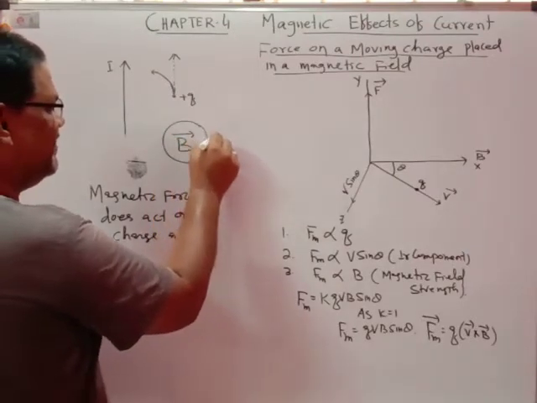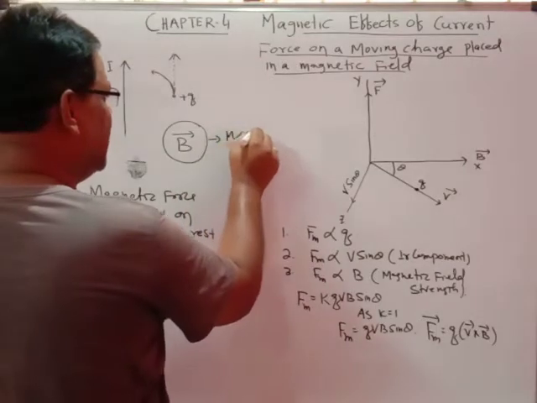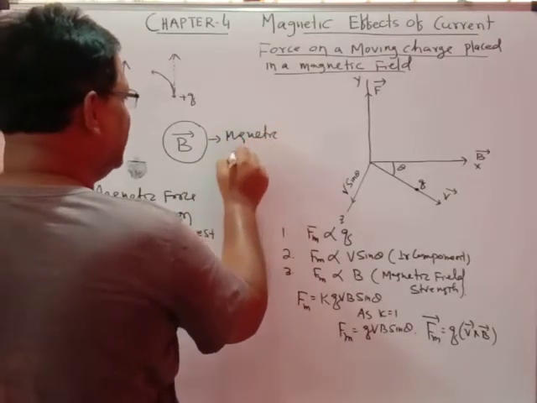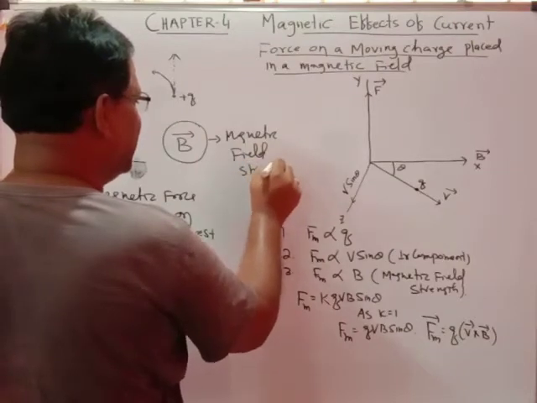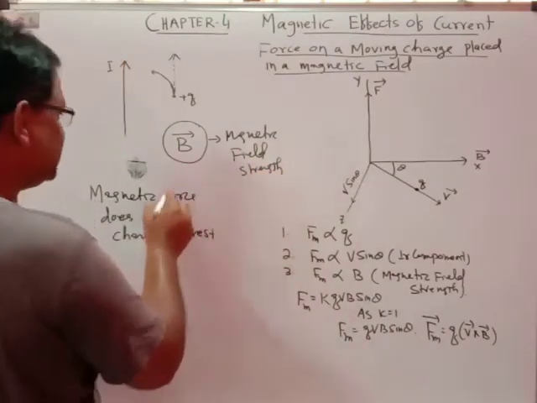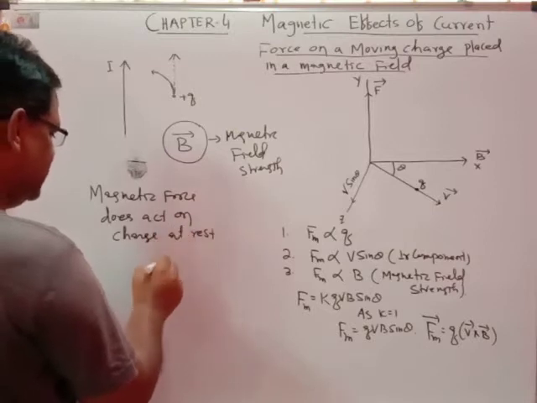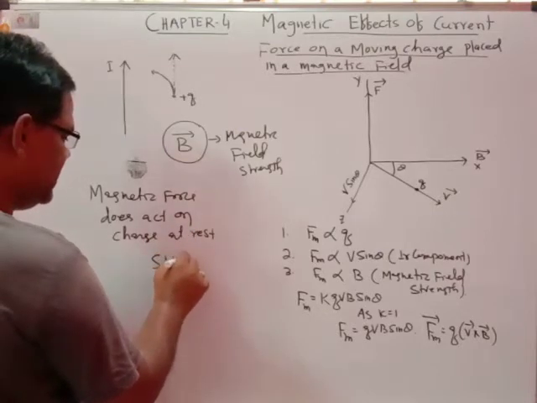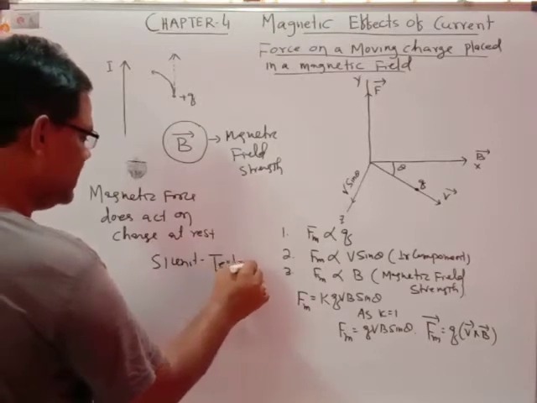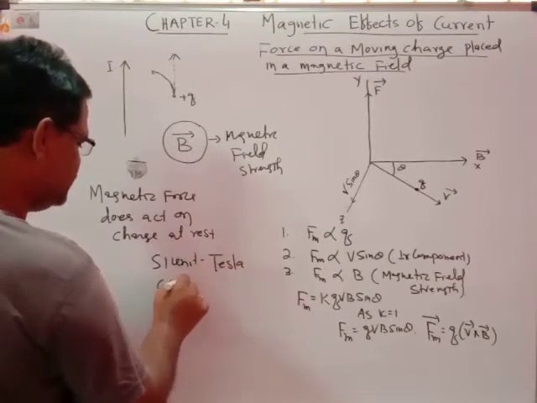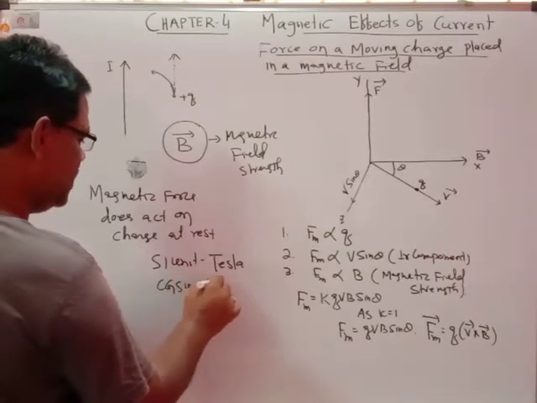This is the magnetic field, or magnetic field strength. The unit of this field: the SI unit is Tesla, and the CGS unit is Gauss.